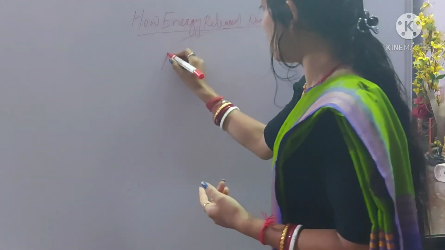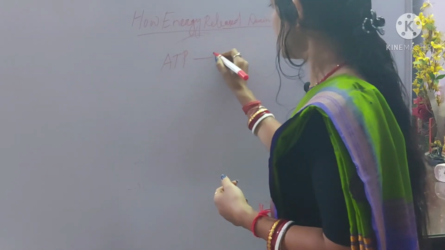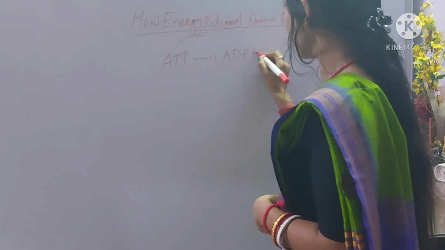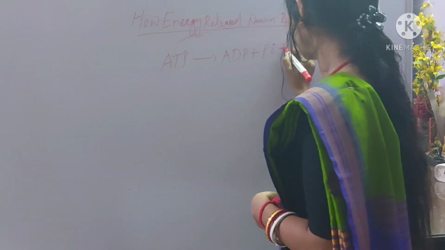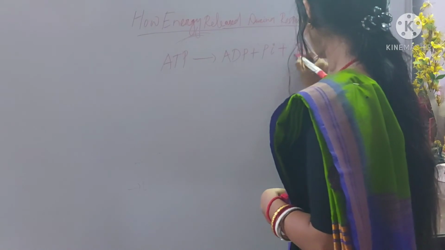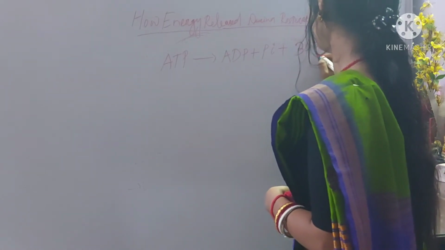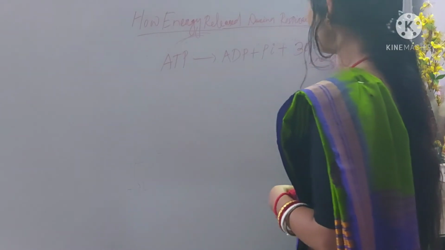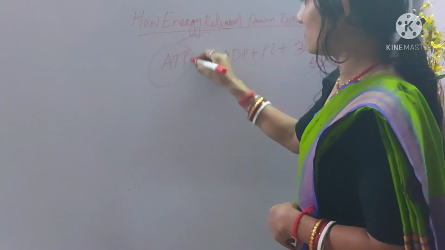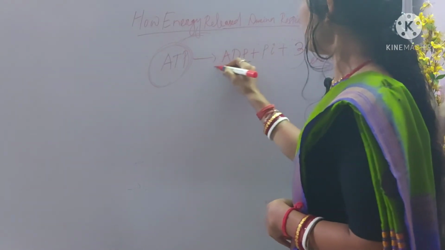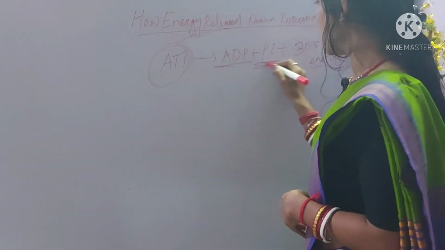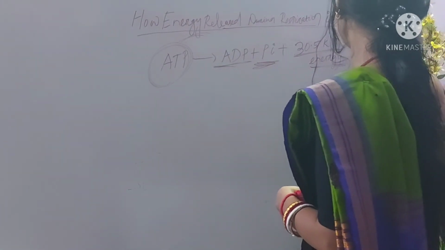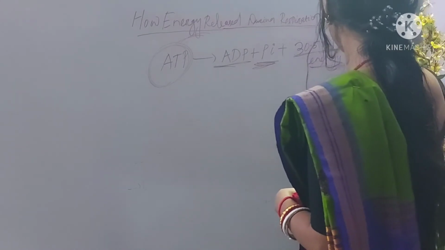And when the ATP molecule is broken down, one molecule of ADP, one molecule of inorganic phosphate, and some amount of energy is released, which is 30.5 kilojoules.